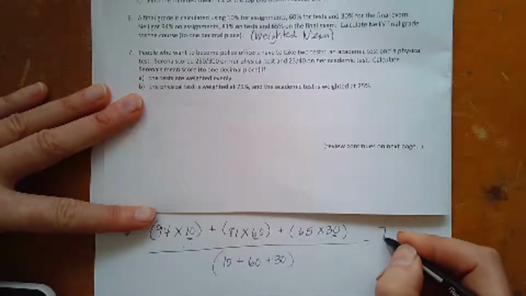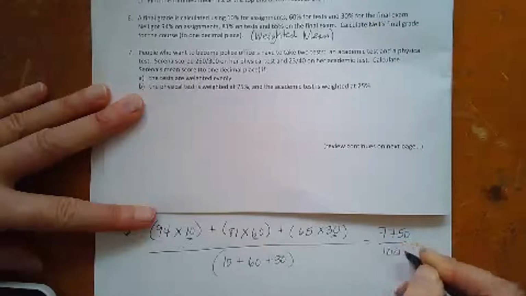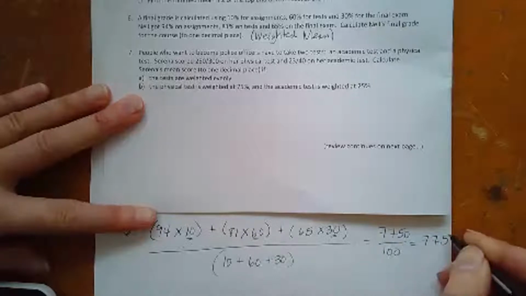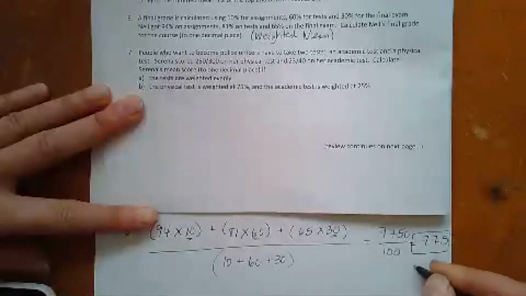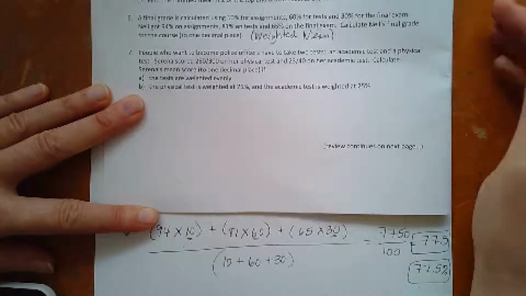Okay, so I get a subtotal of 77.50, and the bottom is 100. I added those up. So that's going to give me 77.5 is his mark, right? And that would be percent, 77.5%. And that was just taking into account that the different categories had different levels of importance, right?